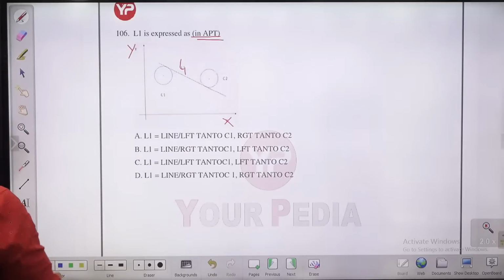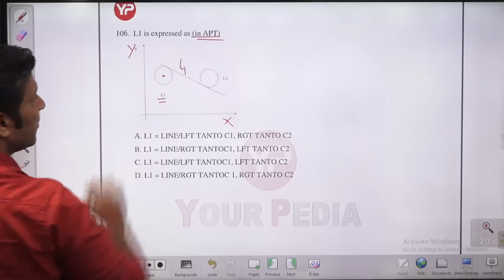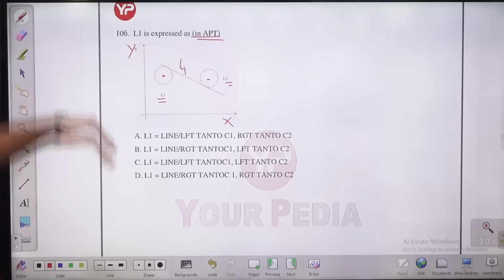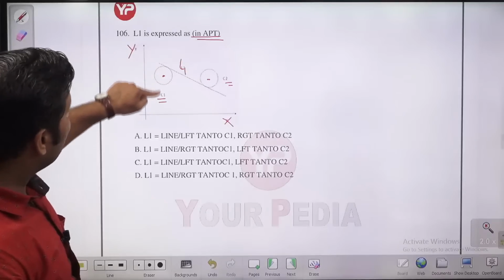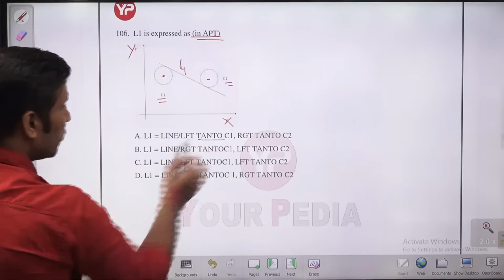Okay, fine. There are two circles given. This circle has center C1 and this circle has center C2. Now, how can you express this line L1? L1 is a line tangent to C1.